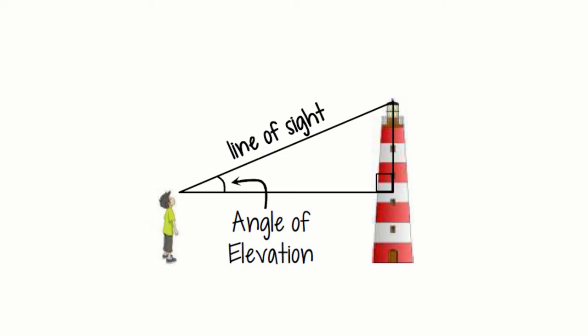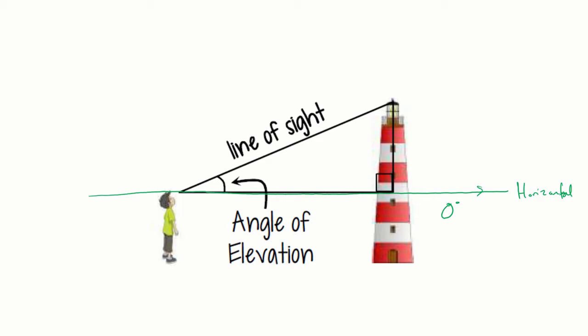So what is angle of elevation? Angle of elevation is always going to be measured... think about it this way. If you're looking straight ahead, that's what we call our 0 degrees, or our horizontal, right? So horizontal. And you always want to start that way, because if you're looking up or slightly down, then we're not looking at it at 0 degrees, or we're not looking at it straight ahead, right?